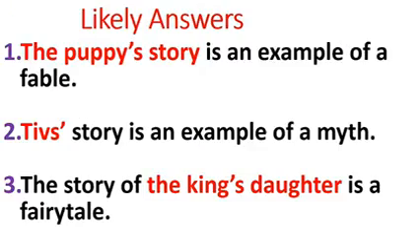Let's look at the answers from the questions and stories. Number one, the puppy story is an example of a fable. What is a fable? Stories that use animals as human beings. Imagine a dog presented as someone speaking. It also teaches lessons, and we're meant to learn from the story that talking too much is not good. The puppy did and had its jaws wide open.